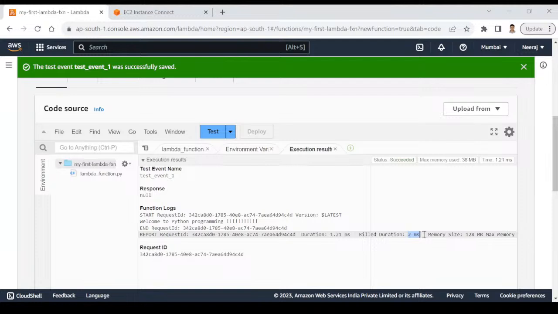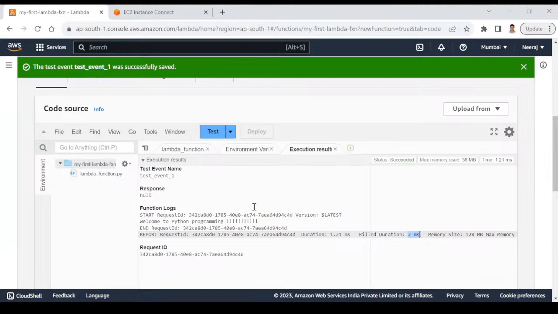It will not charge partially, it will charge you for 2 millisecond, and there is a limit of Lambda also, how many minutes of execution. I don't remember the amount, but it's a good limit actually. You can do your testing easily without any issue, and it won't charge you. You are still under limit. 2 millisecond is nothing.